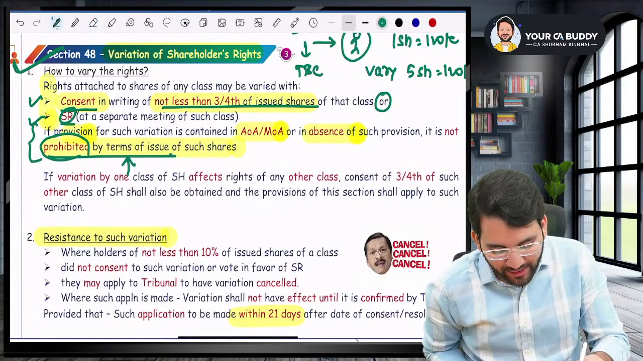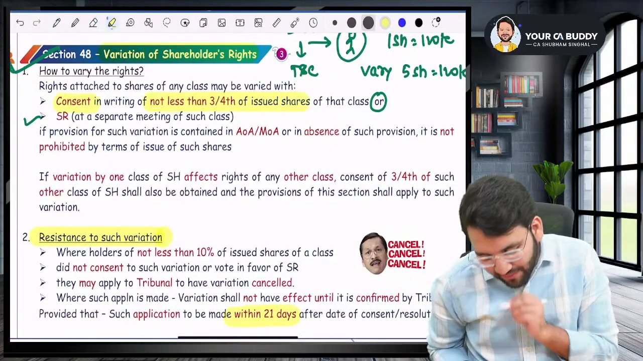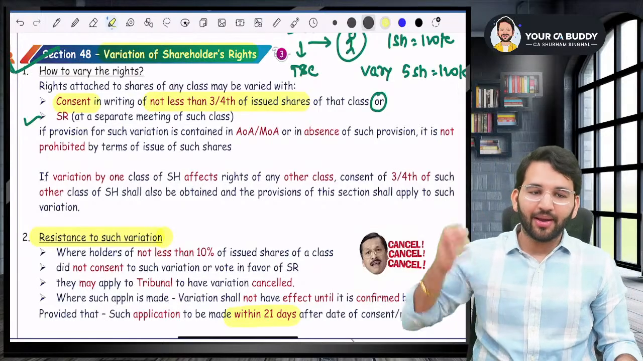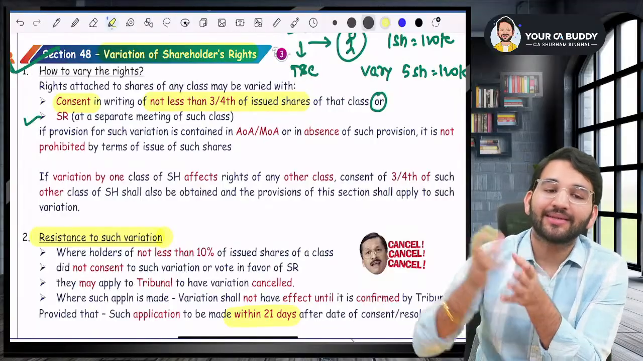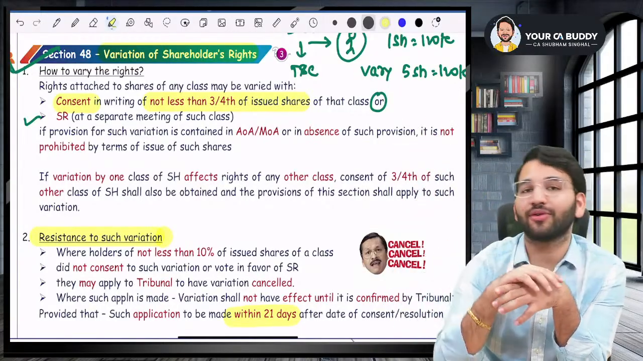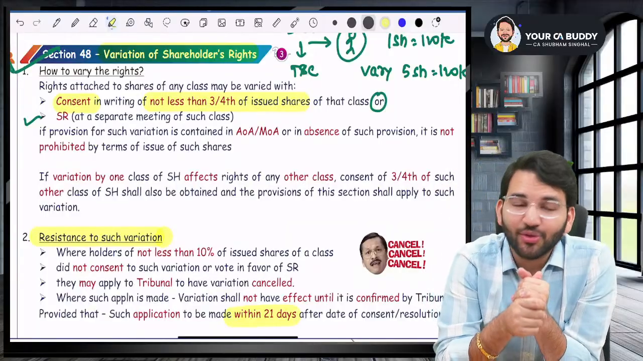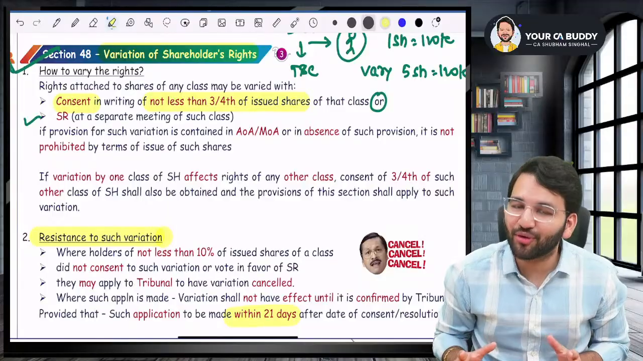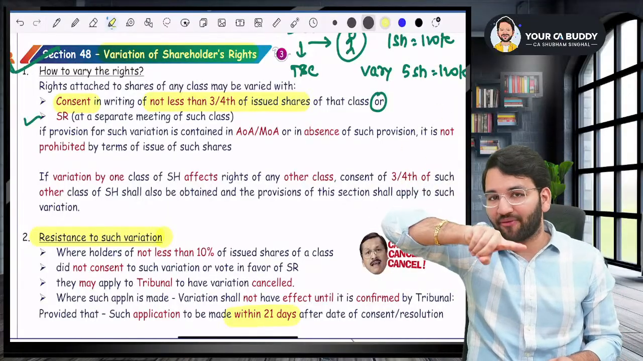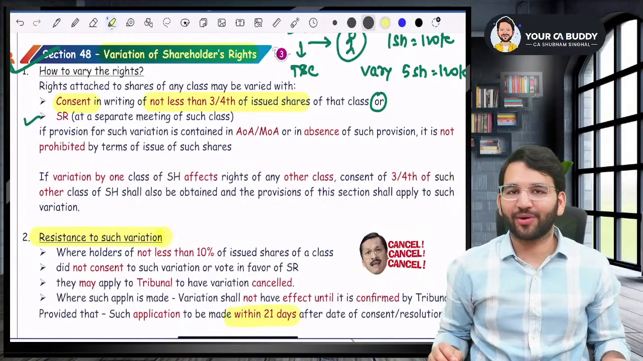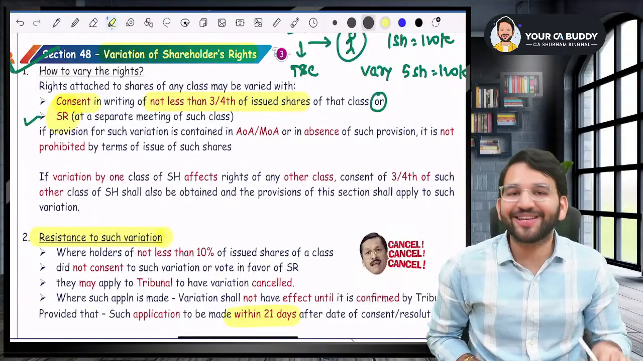Sir, what is the difference between the first and the second point? The first point says consent of not less than three-fourth of the issued share, or SR. Sir, SR is also three-fourth. What is the difference? Listen to me very carefully. Consent of not less than three-fourth means that of the total shareholders that you have, you will take three-fourth. But in SR, you will take three-fourth of only those shareholders who are present in the meeting.